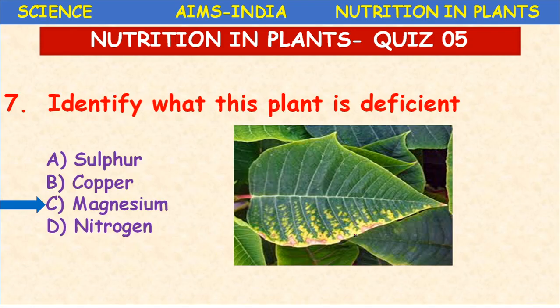Magnesium deficiency, because of chlorophyll, some symptoms are called chlorosis and necrosis. Necrosis means death of the tissue, chlorosis means death of chlorophyll. Chlorophyll dies. Okay, magnesium is an important constituent of chlorophyll. So the leaf turns yellow and the edges become dry.